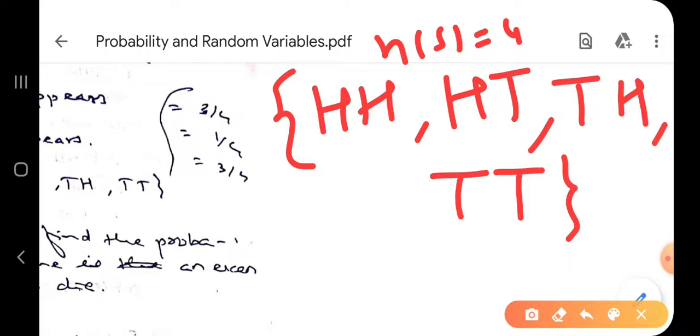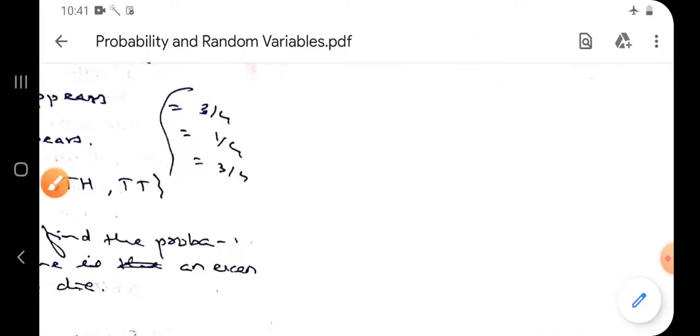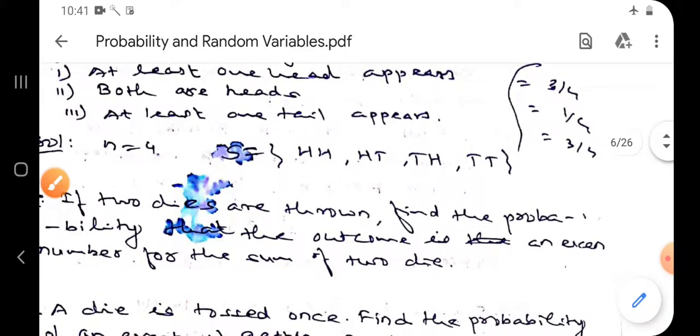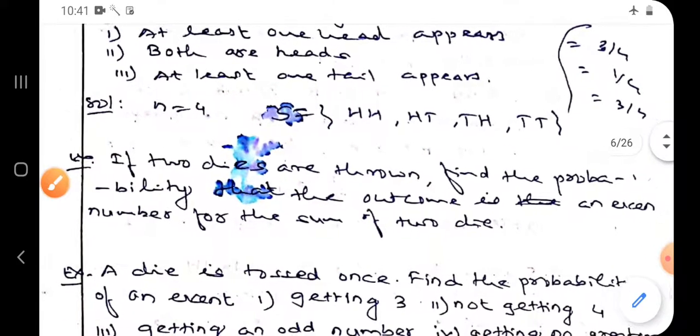Now first question, at least one head appears. At least one head: 1, 2, 3. So your answer is 3 by 4. You just have to write the sample space again. At least one head: HH, HT and TH. Second one, at least one tail. Again 3 by 4. And what is in between? Both are heads. Both are heads means only one, so 1 by 4 probability. Have you understood the question?